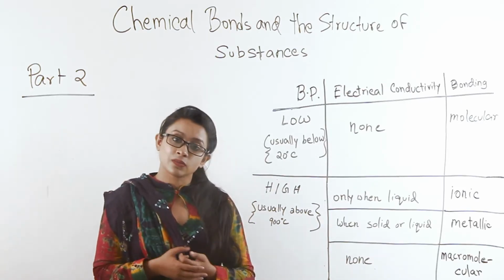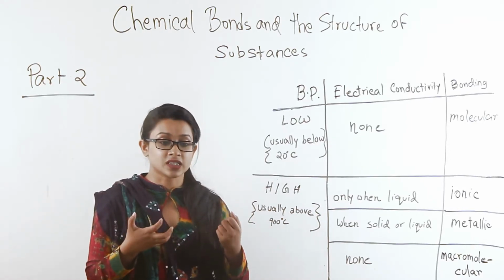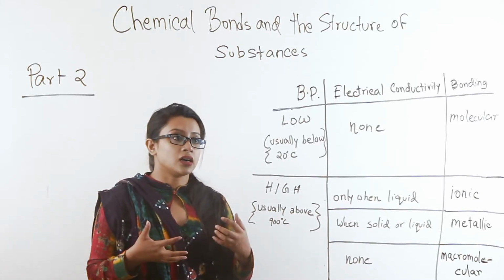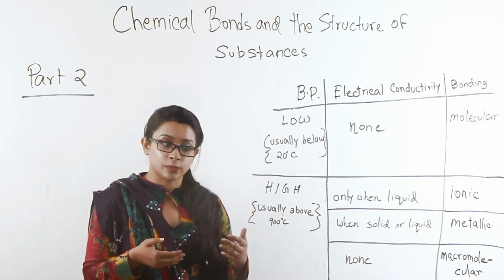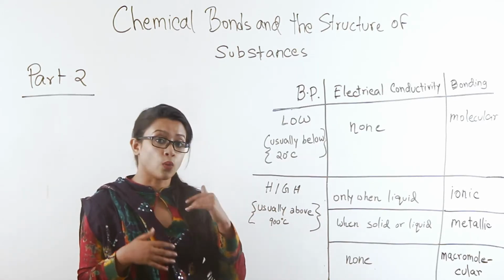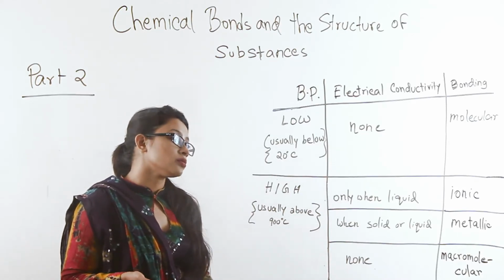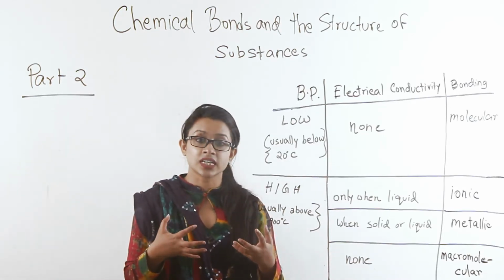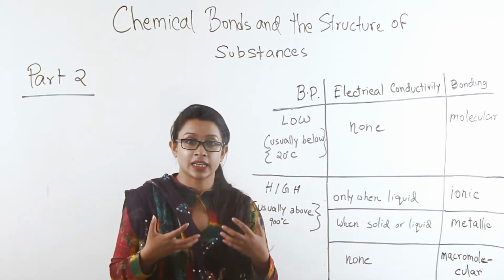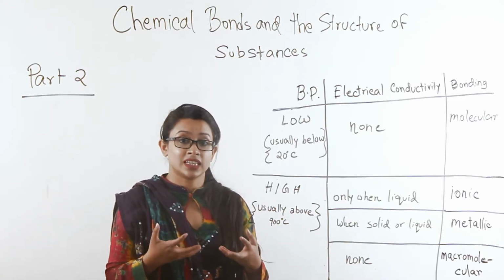Now, the problem arises when we are handling substances that are higher in the boiling point range, for example, the ones that have a boiling point well above 900 degrees Celsius. Their characteristics in electrical conductivity will say volumes about the bond that they are made up of.